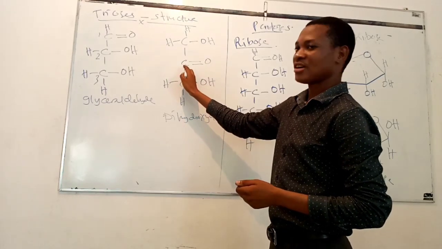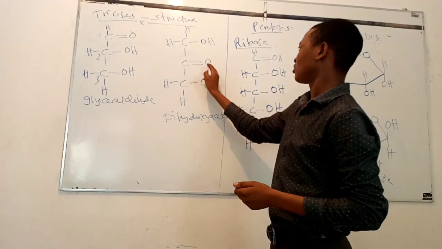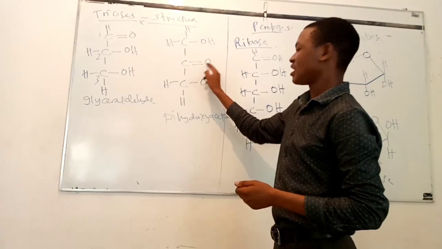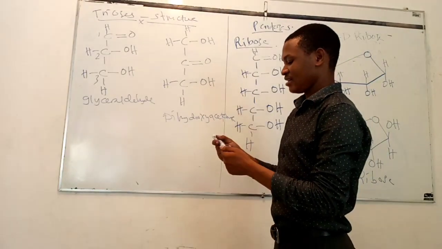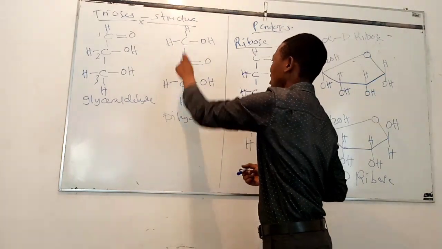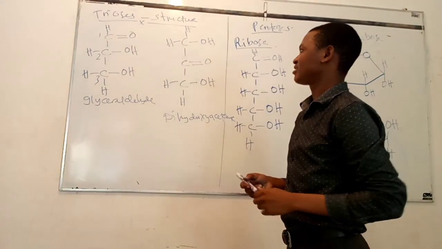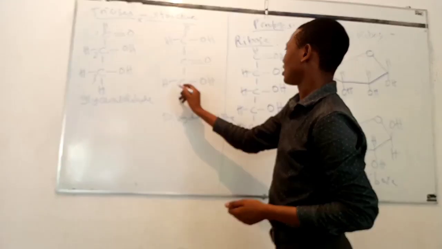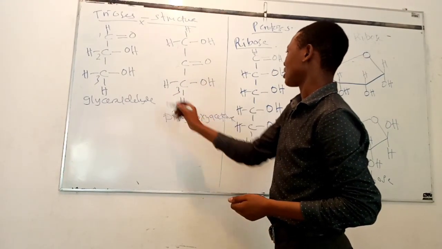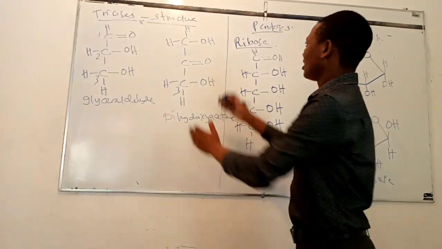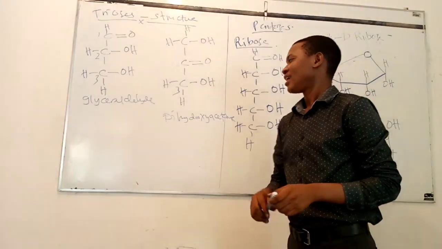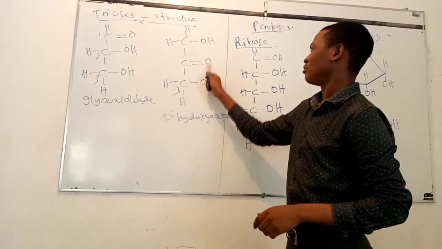It is the carbon atom which is directly bonded to an oxygen atom by a double bond, and then it is bonded to carbon atoms on both sides. So this is the first carbon atom, this is the second carbon atom, and this is the third carbon atom. So you are supposed to know the functional group of dihydroxyacetone, which is the keto group, before you draw it.